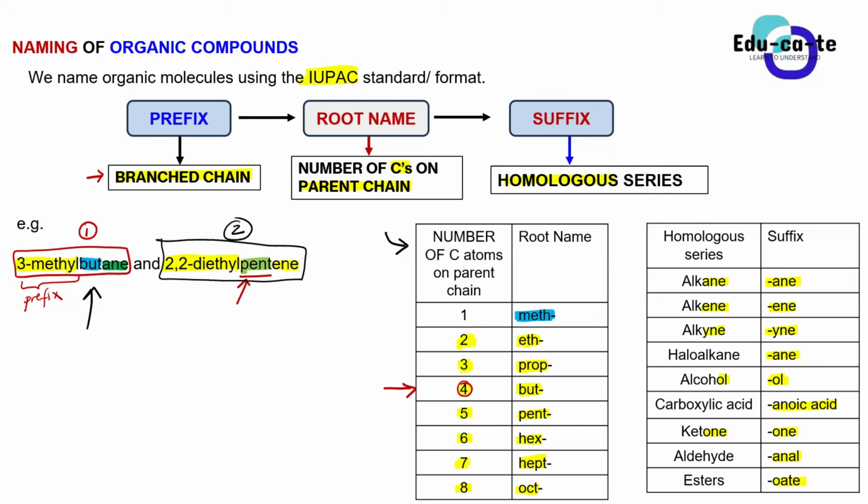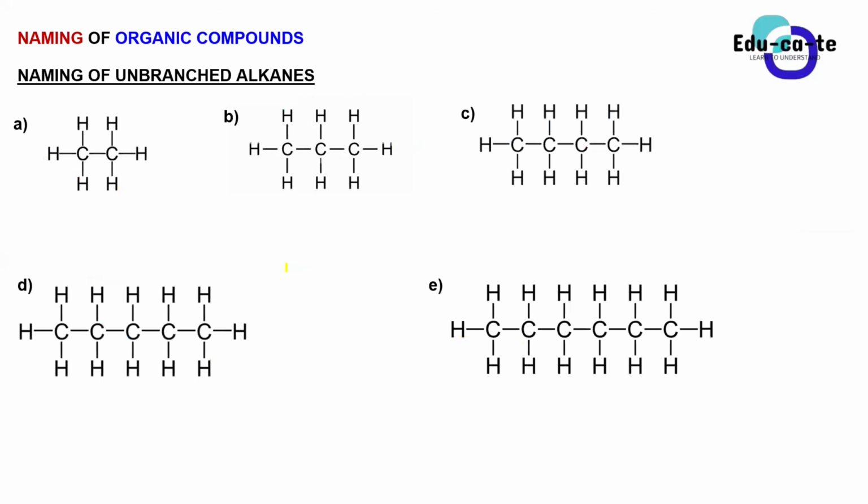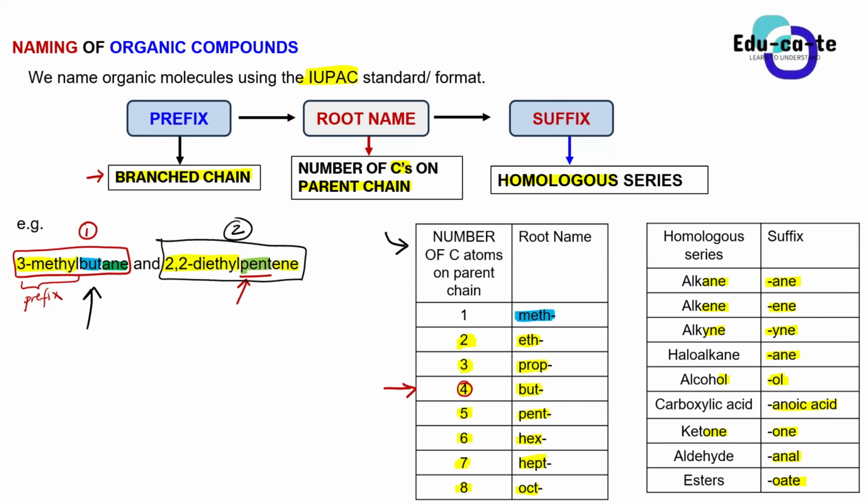Okay, let's just try to do a bit of practice and apply that. Let's name these unbranched alkanes. You see, we are starting with the unbranched ones. They're straight-chain alkanes. They've got only straight chains. We don't have any side chains. Let me start with a simple one before we get to these ones provided. If I give you this compound CH4, what is this compound known as? You guys know CH4. What is the name of this compound?